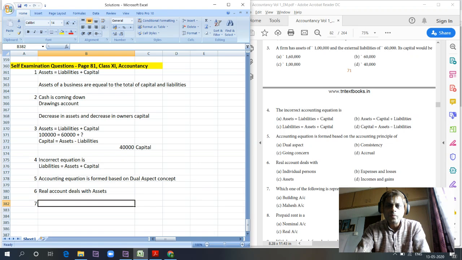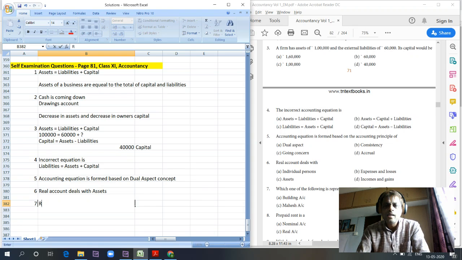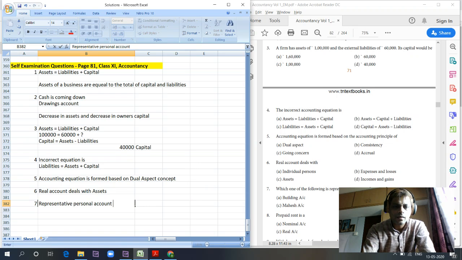Why? Because outstanding salary has to be paid to an individual, but we don't know who. It can be a group of persons, multiple people who are involved in it. That is the reason we call it a representative personal account. Outstanding salary account.